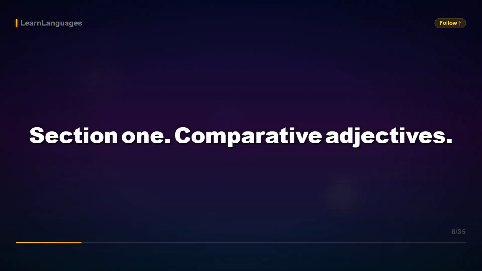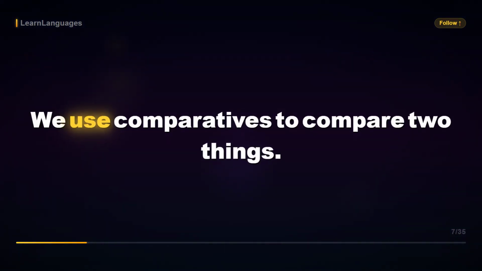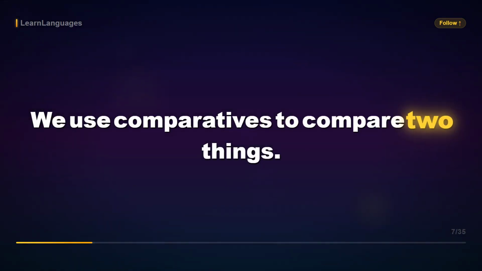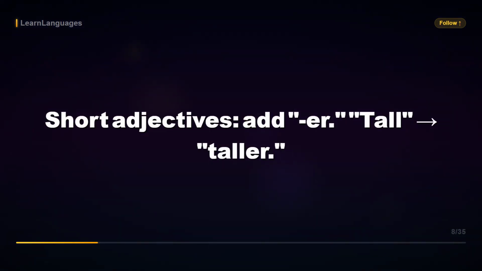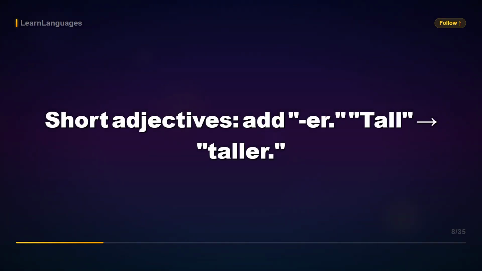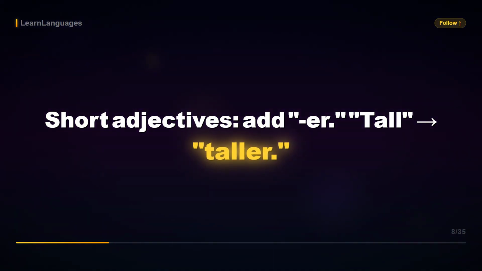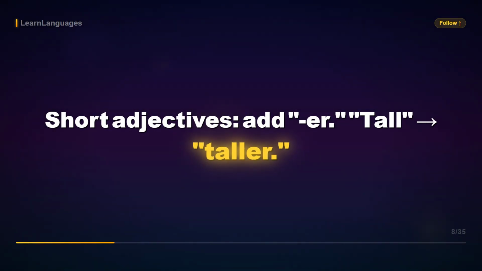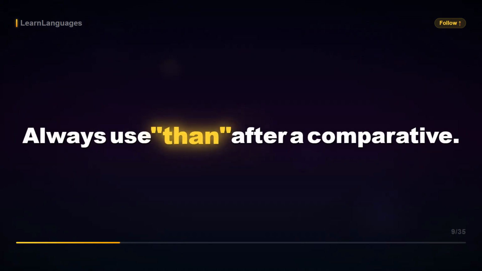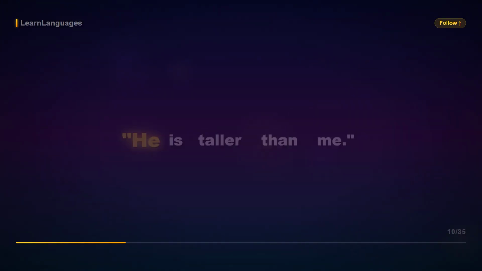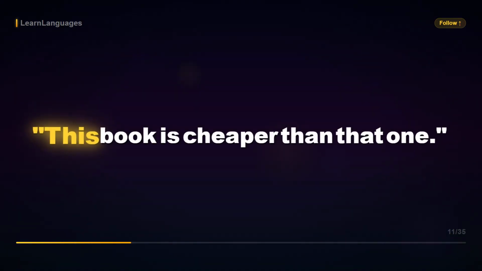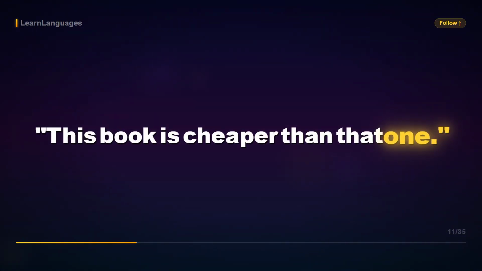Section 1. Comparative adjectives. We use comparatives to compare two things. Short adjectives, add -er. Tall, taller. Fast, faster. Cold, colder. Always use "than" after a comparative. He is taller than me. This book is cheaper than that one.